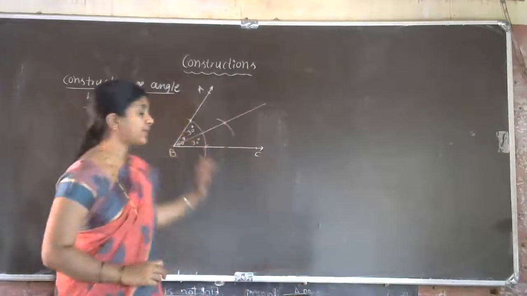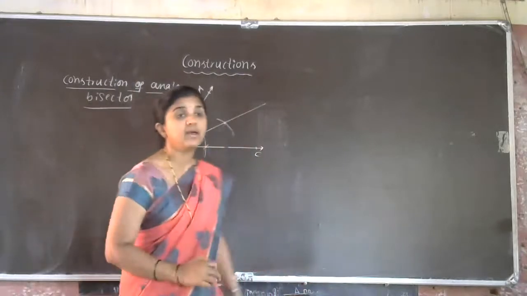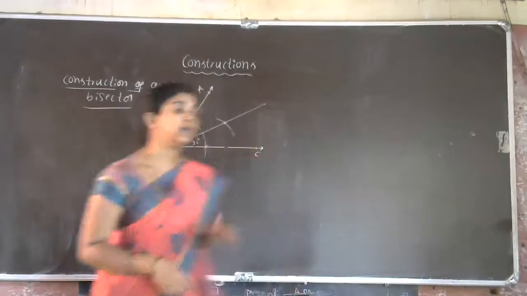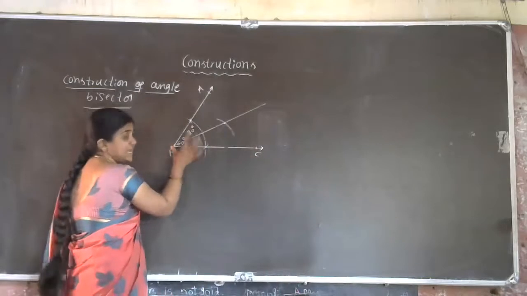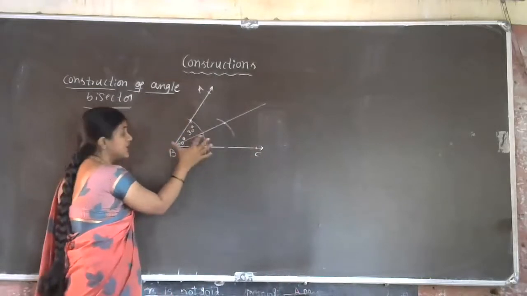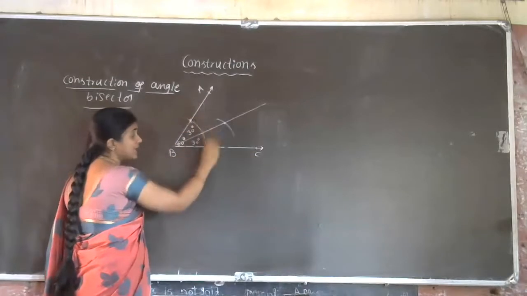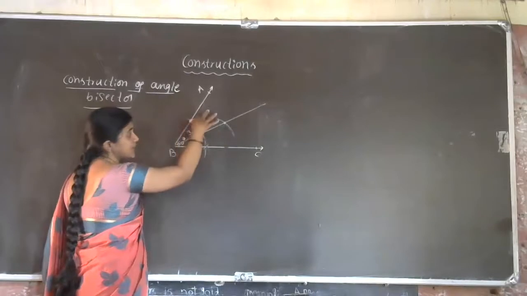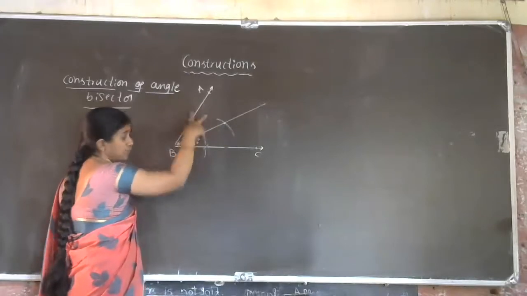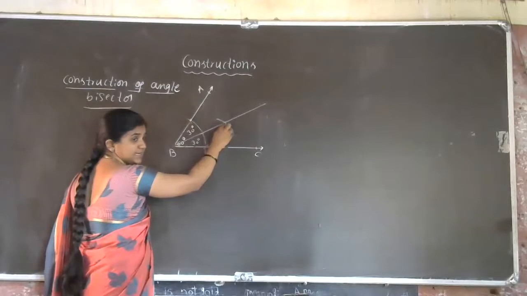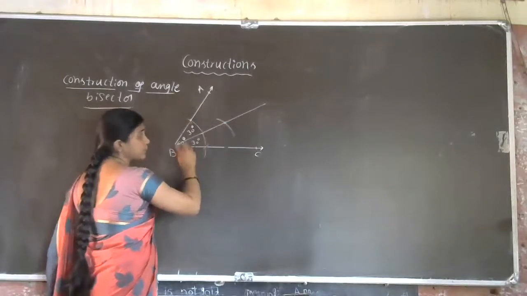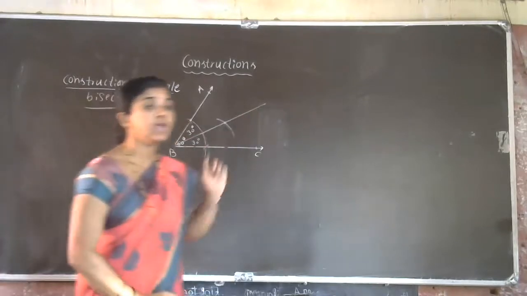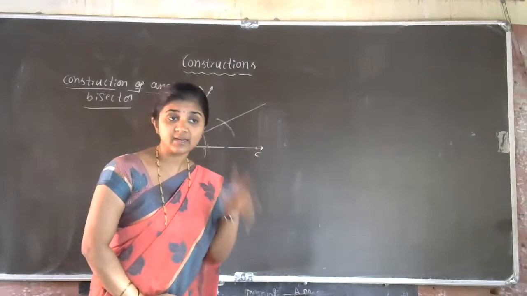Okay, this is the method of angle bisector. How to construct the angle bisector for the given angle. First we have to take any radius and draw one arc like this. Next take the measurement of this arc and from this point cut an arc inside the angle, and from the other arc again we have to cut an arc. Then two arcs will intersect at one common point. From the B point you have to draw one line which divides the angle into two equal parts. So that gives the angle bisector construction.